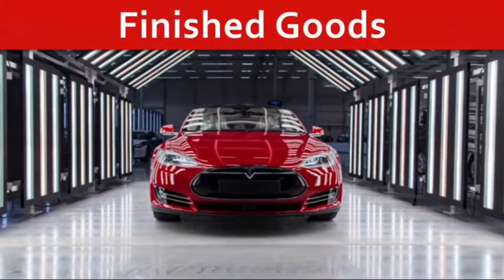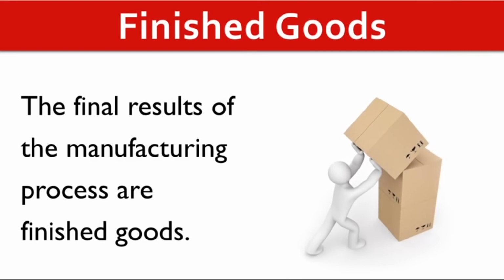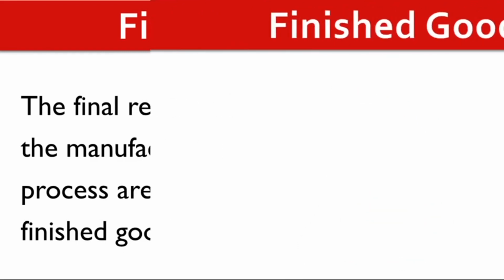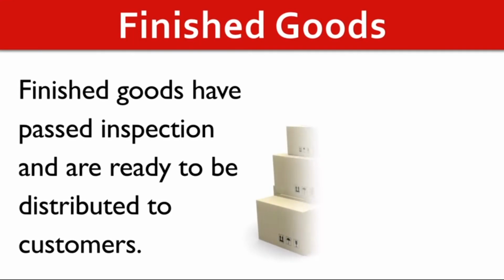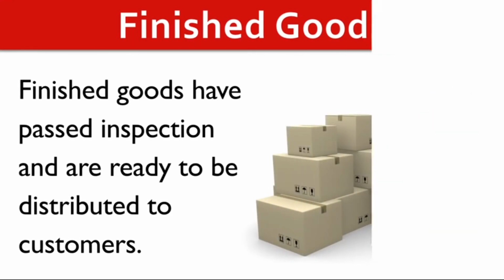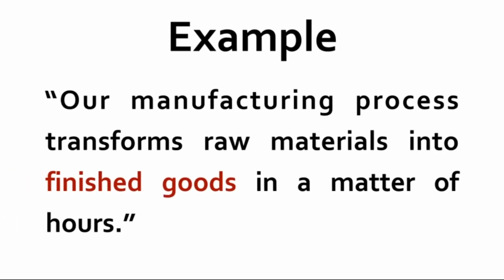Finished goods. The final results of the manufacturing process are finished goods. Finished goods have passed inspection and are ready to be distributed to customers. Our manufacturing process transforms raw materials into finished goods in a matter of hours.